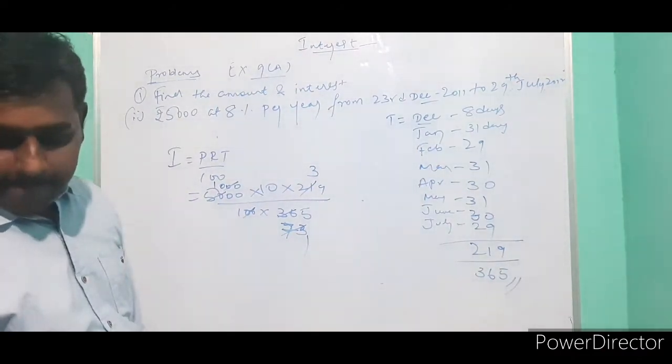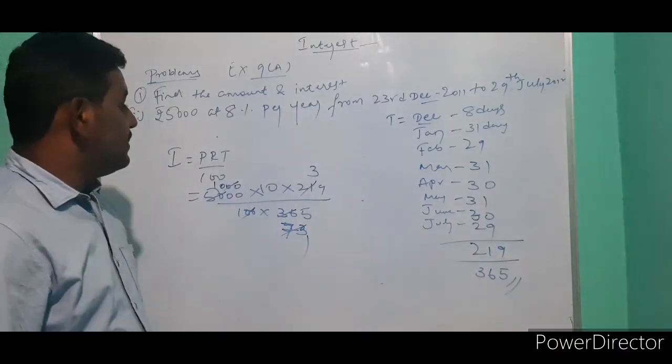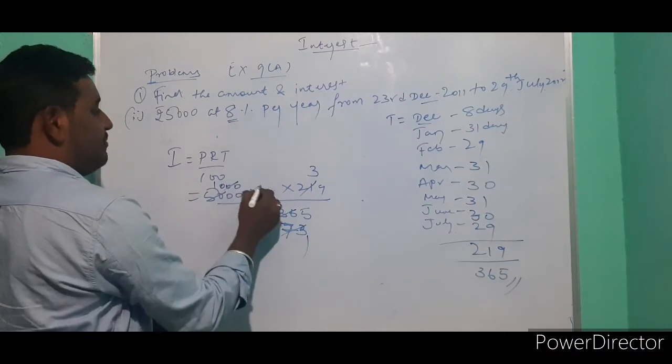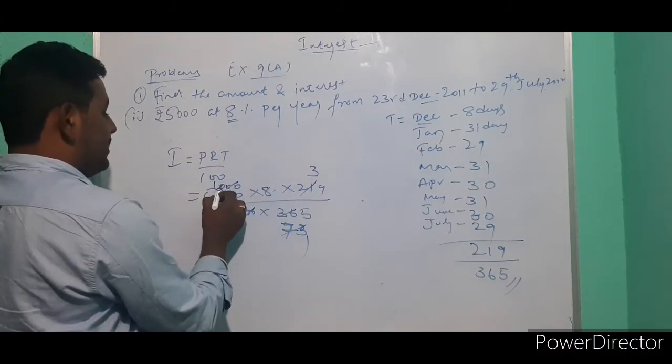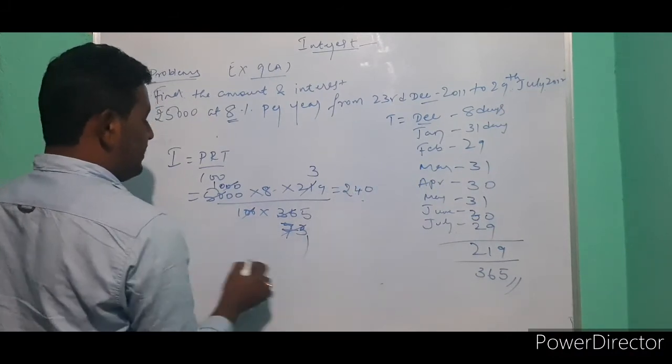Sorry, I put 10%. R is equal to 8%. So, okay, 10 8s are 80, 80 times 3 is 240. That is the interest.